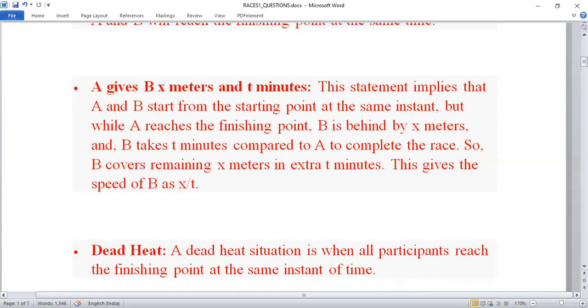B takes T minutes more than A to complete the race, meaning whatever time is given in the question is the extra time B takes. So B will cover the remaining X meters in that extra time. So this is distance, this is time, and we can find speed. Okay.